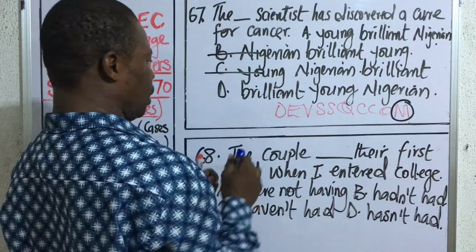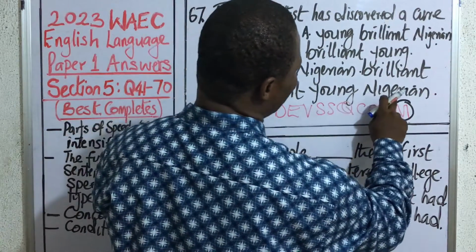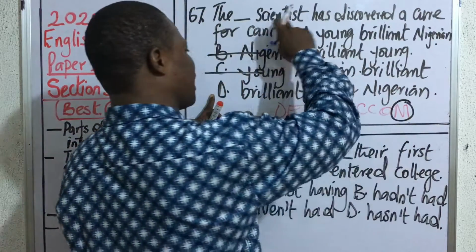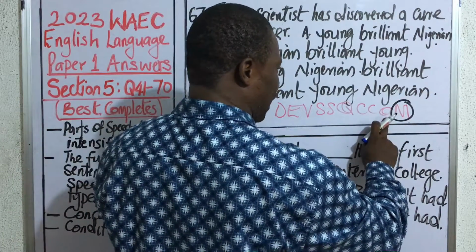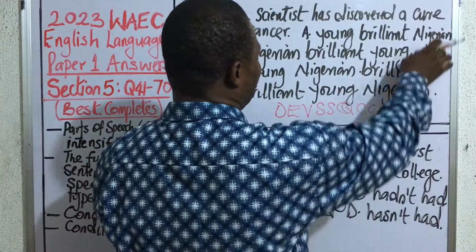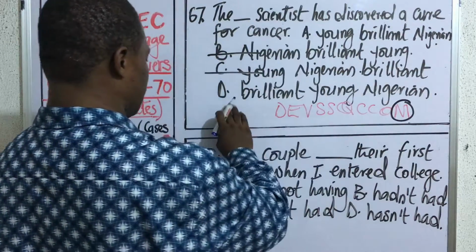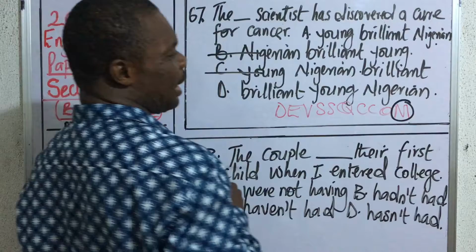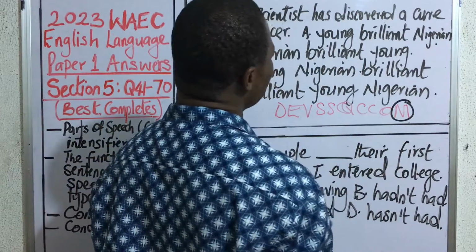Therefore, C will go. What about D? You have young Nigerian. So Nigerian is next to the scientist. So the last in our formula must be origin, which is Nigerian. So you have A or D. Now between A and D, which one are we going to consider?